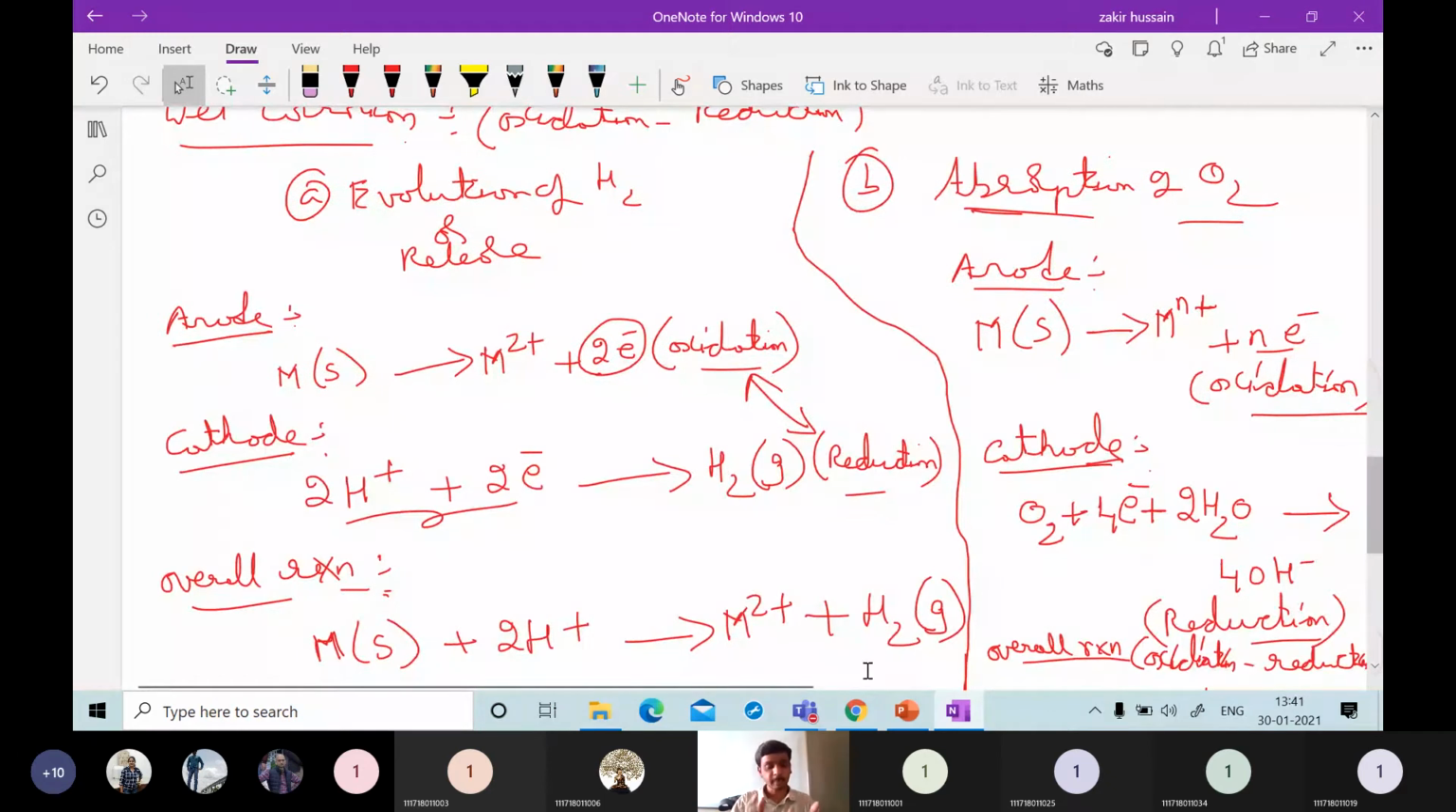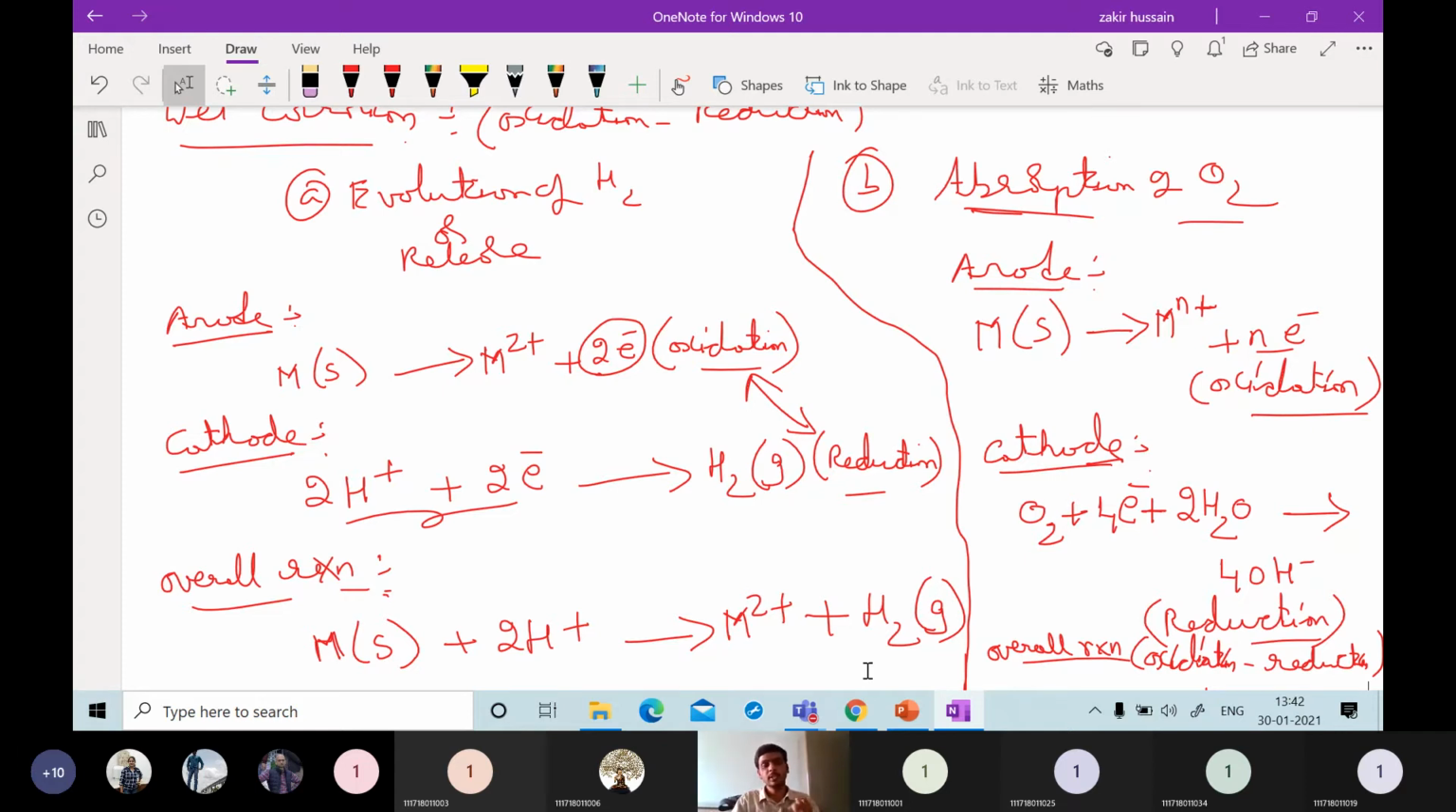Okay, if you understand this mechanism, what is going to happen at the anode, what is going to happen at the cathode, and what is the overall reaction, then it is easy to describe n number of corrosion types. There are many types of corrosion, like concentration cell corrosion, galvanic cell corrosion, pitting corrosion, crevice corrosion. In all these corrosions, commonly, cathodic and anodic reactions will be happening. If you can identify what is the cathode and what is the anode, where the particular corrosion is happening, then it is very easy to explain the type of corrosion.